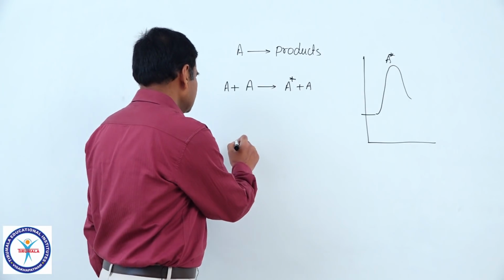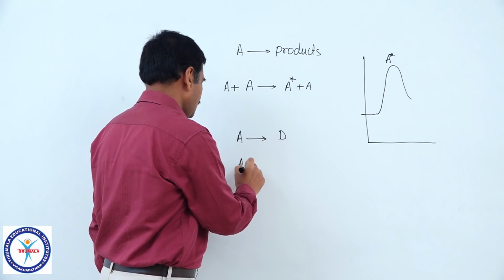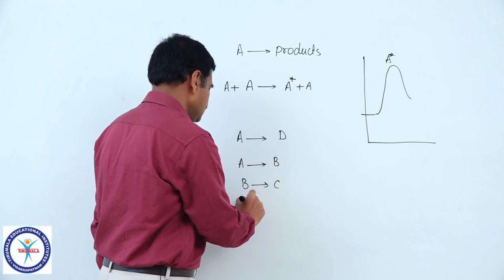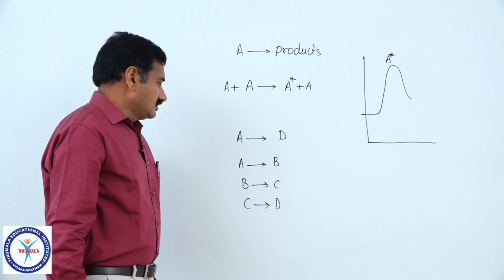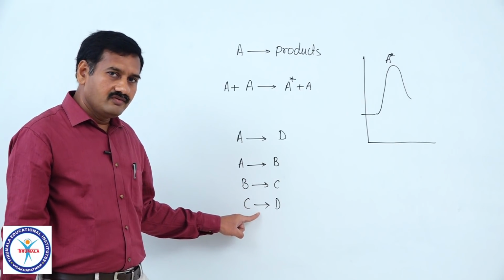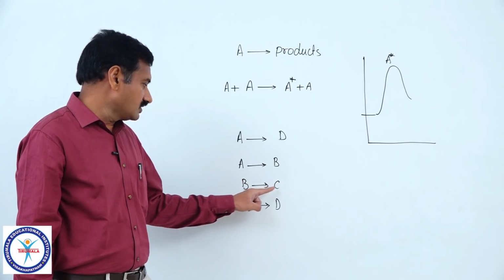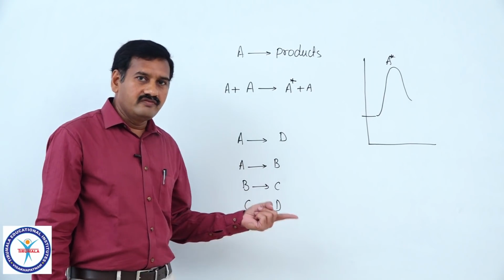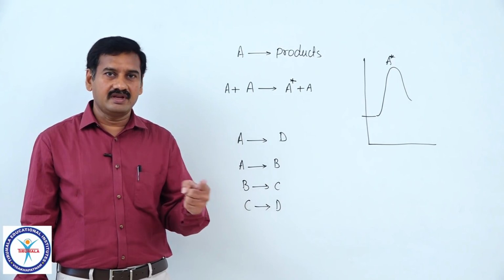Just as we discussed, take a reaction of the type A gives rise to D. A gives rise to B in one step, B to C in another step, C to D in another step. In all these cases, the molecularity in the first step is equal to 1, the second step also equal to 1, the third step also equal to 1. So, we have to define molecularity for a particular elementary step of the reaction only, not for the complete reaction.